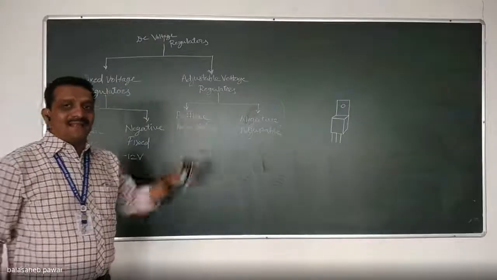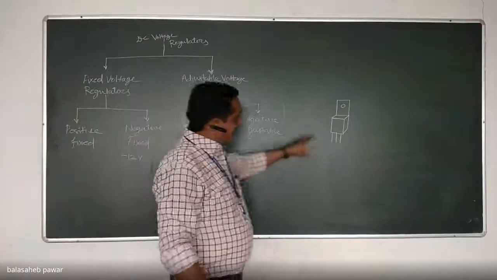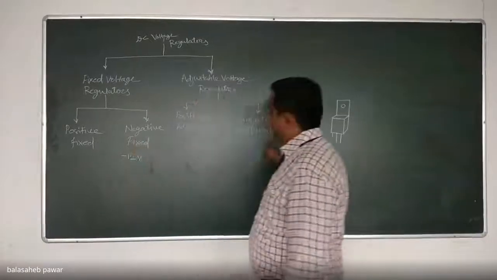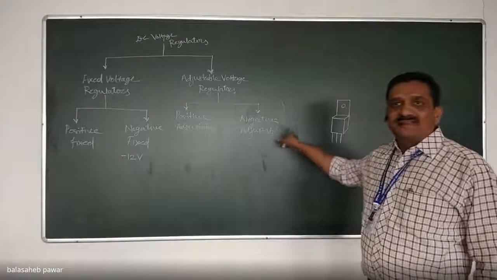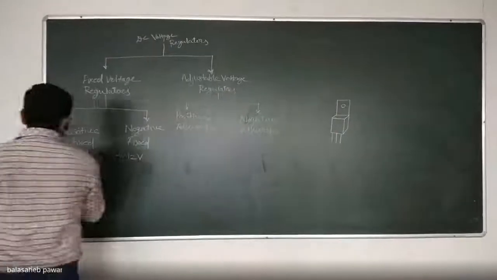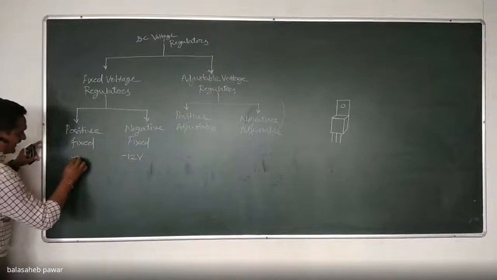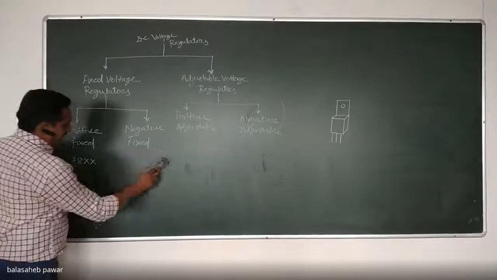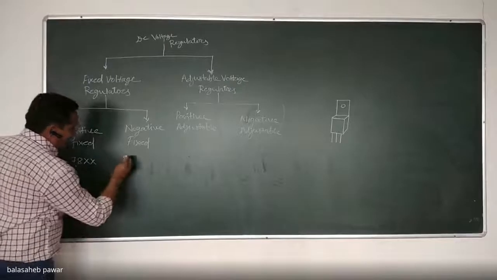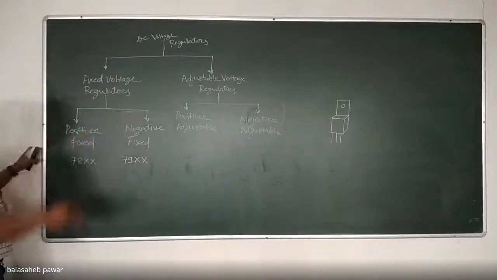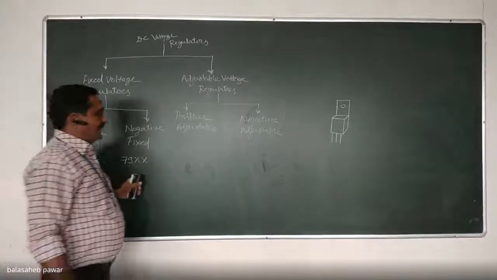From that number, we can identify which one of these 4 that device will be. So remember, positive fixed voltage regulator starts from the 78 series. Negative fixed voltage regulator starts from the 79 series. That number is given on that device.